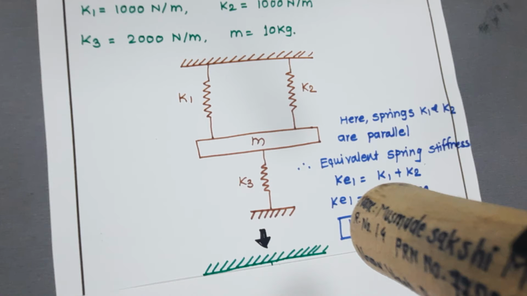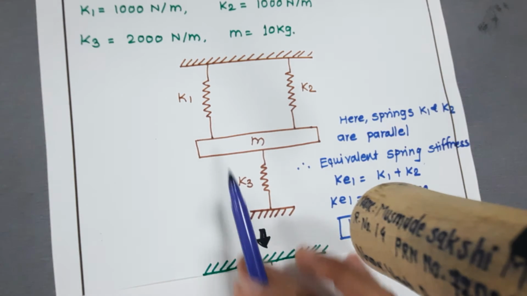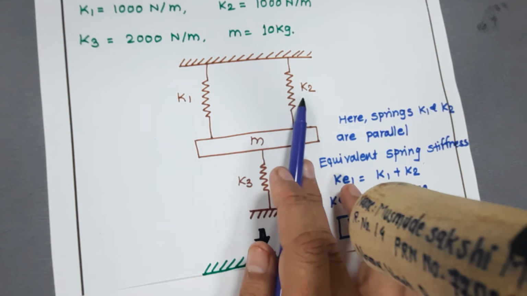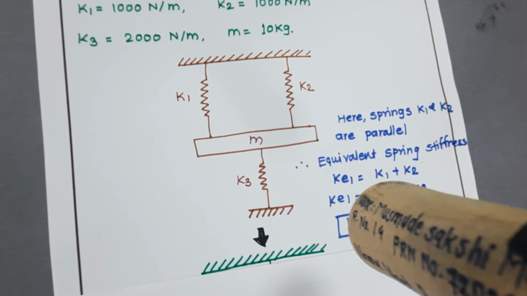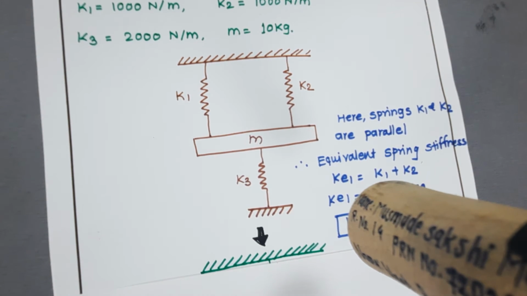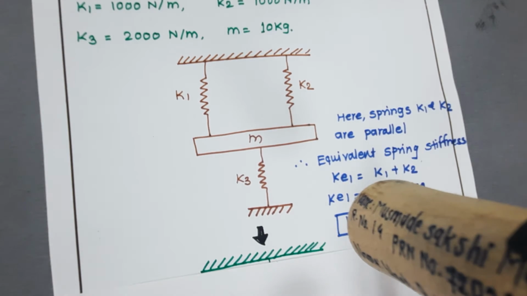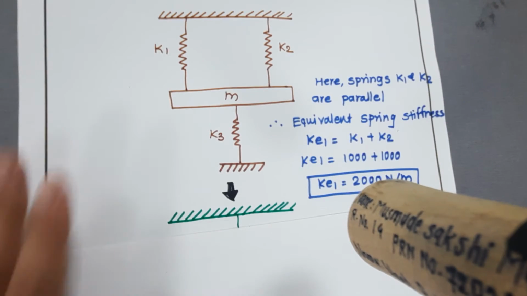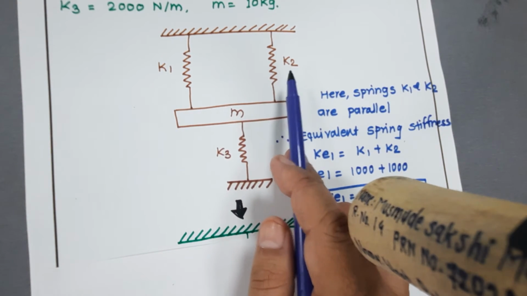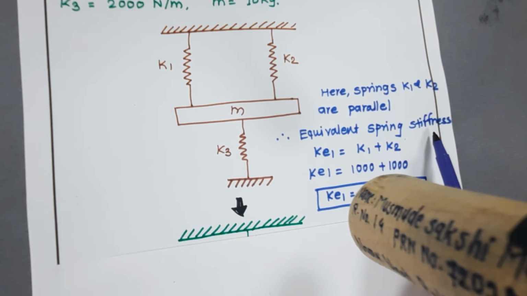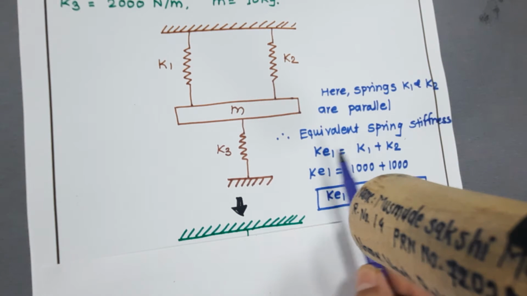So in this diagram, dear friends, we have the first observation that springs K1 and K2 are in parallel. We have a formula: when springs are in parallel, their equivalent can be calculated. So their equivalent spring stiffness is calculated by the formula KE1 is equal to K1 plus K2.